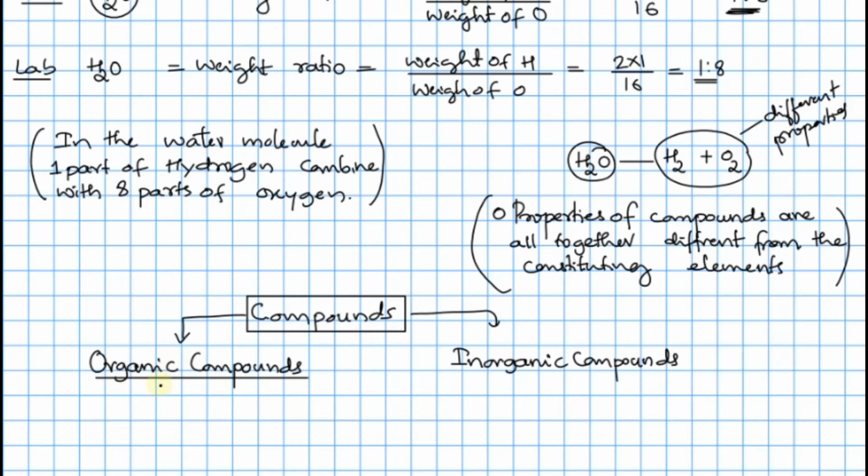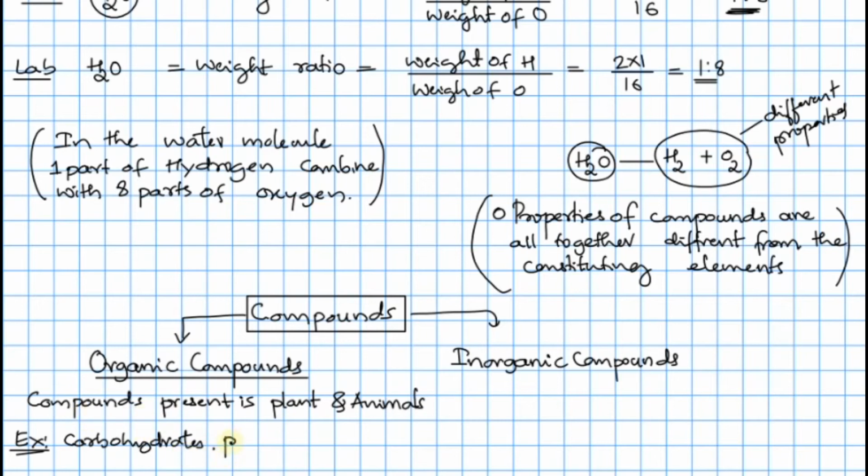The compounds present in plants and animals. Examples are carbohydrates, like glucose, fructose, sucrose, and proteins, oil, fat. All these are called organic molecules or organic compounds.